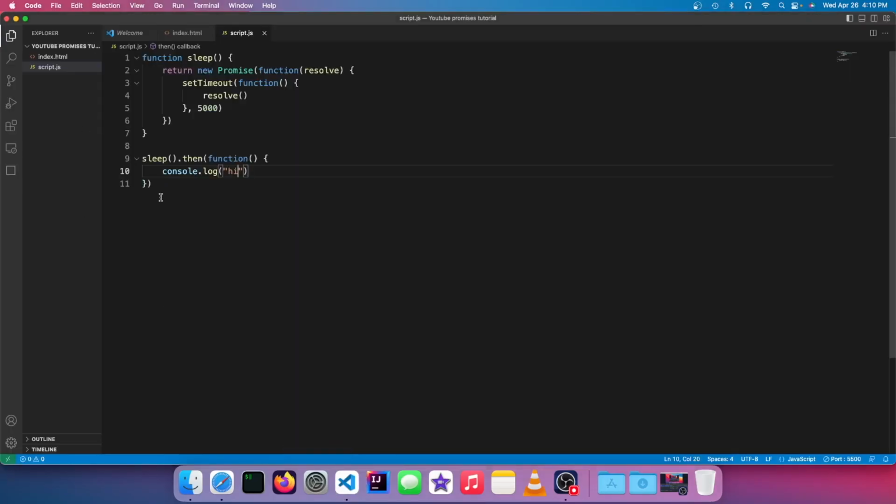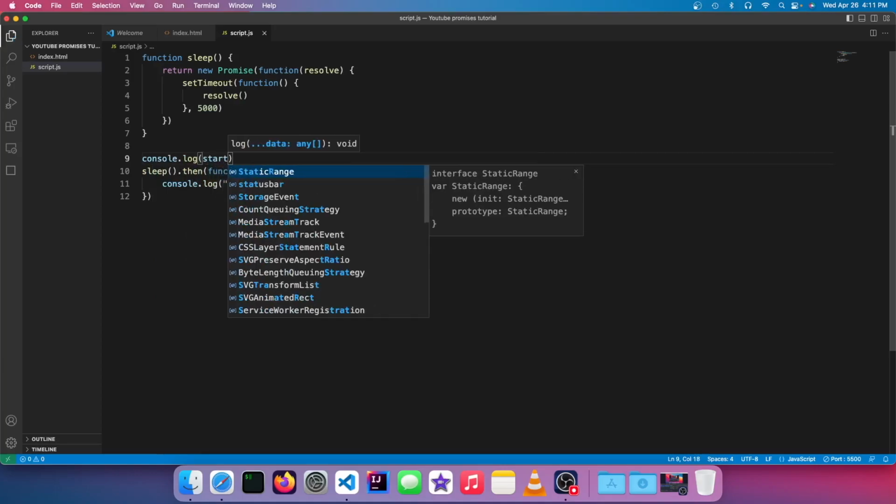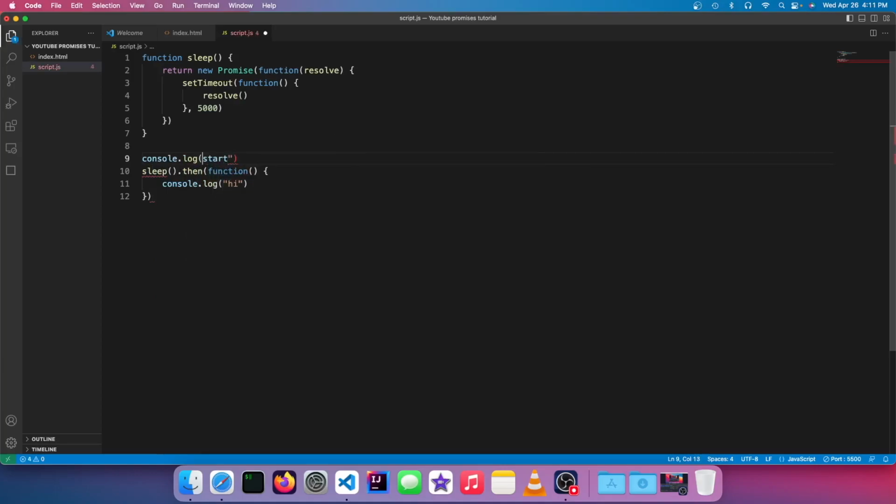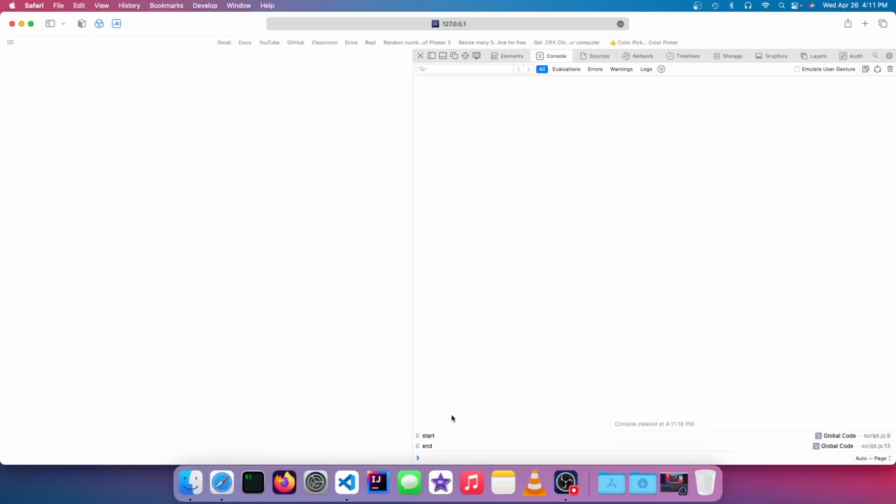But the problem with this is it's not synchronous. As you can see, I can actually show you this. This isn't going to wait on the promise. Like I could go console.log start and console.log end. And you can see start and end are going to be called before hi is called. See, your pattern looks like this. What you'd want is for it to say start, hi, and then end.